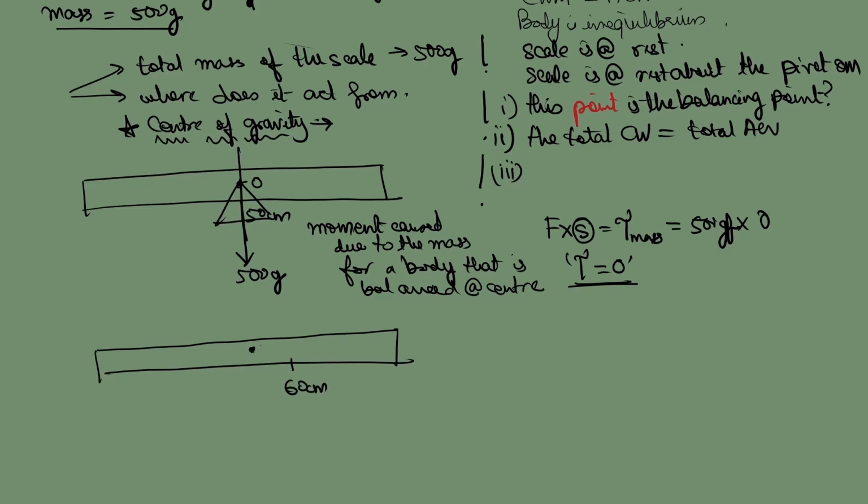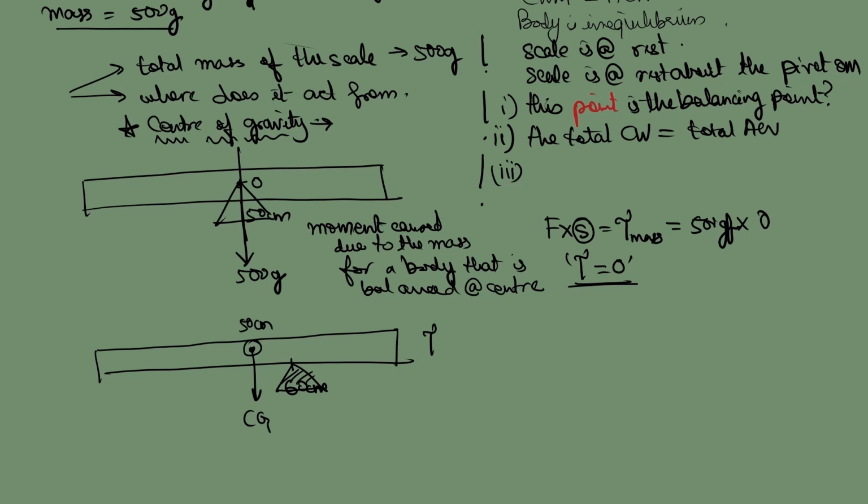60 centimeter mark पे scale को balance किया है, but center of gravity will always act from the center. So what if you have to find the turning effect experienced by this setup? This is at 50 centimeter mark because center of gravity will always be at the center of the body if it is a uniform body. But pivot can be shifted anywhere. So अभी ये body कहाँ जाएगा?